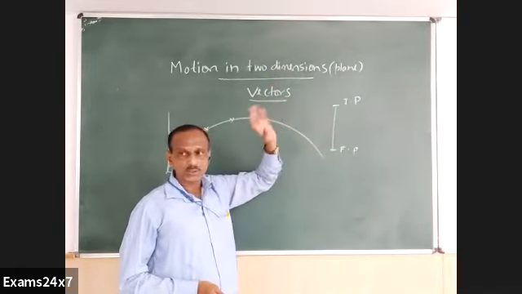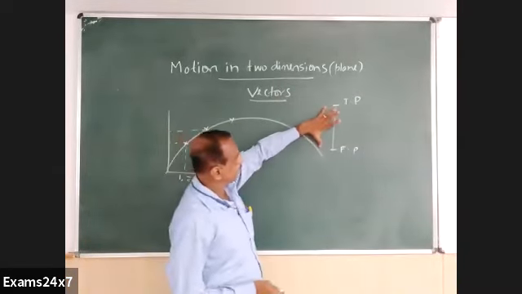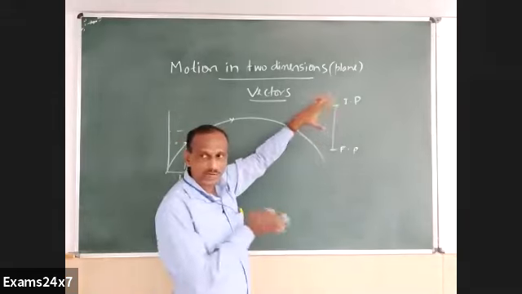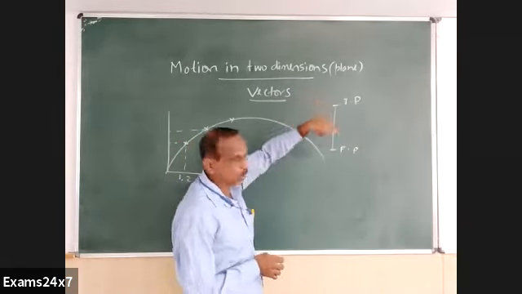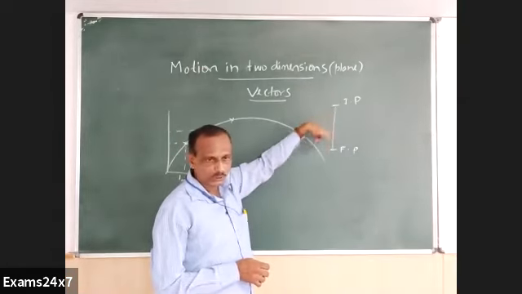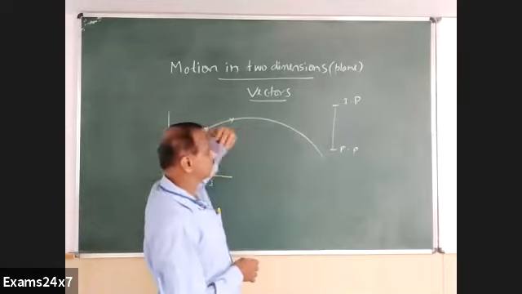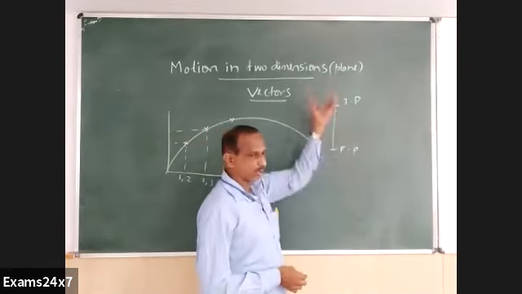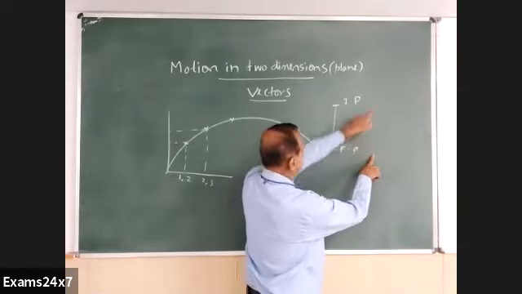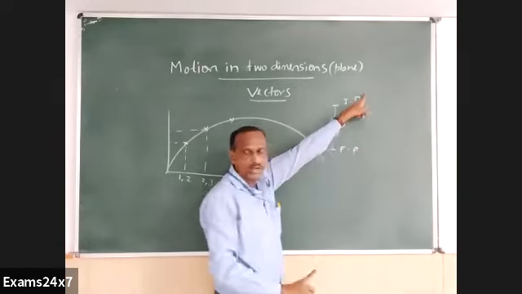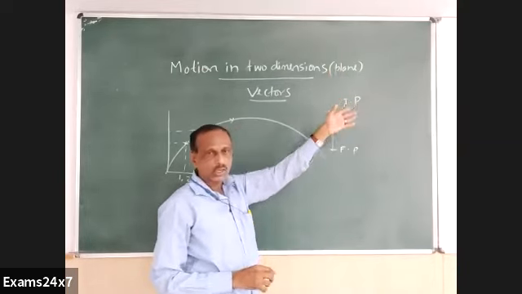Height is not always vertical displacement. Height is actually a scalar quantity, where we have a value only. But the value of height is equal to displacement in this particular case, if the body is allowed to fall freely like this. Similarly, if I throw a body upwards, this will be the starting point, initial, and here is the final point. And the direction of displacement is upwards in that particular case.